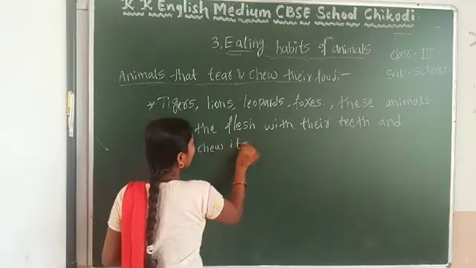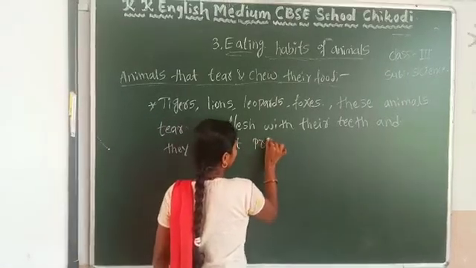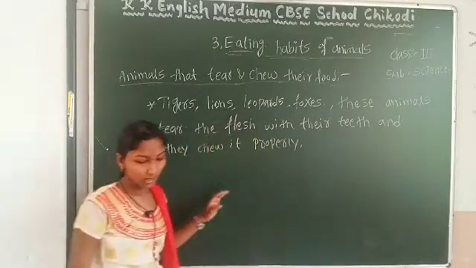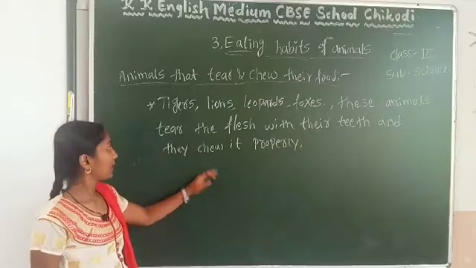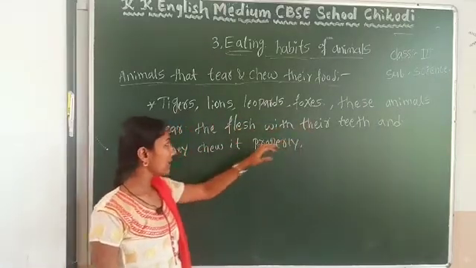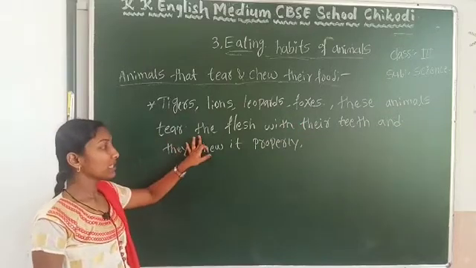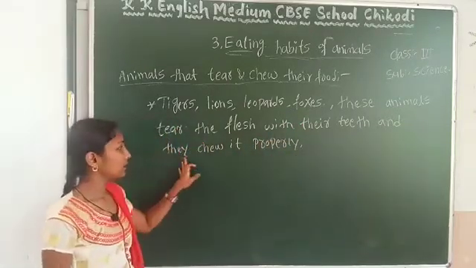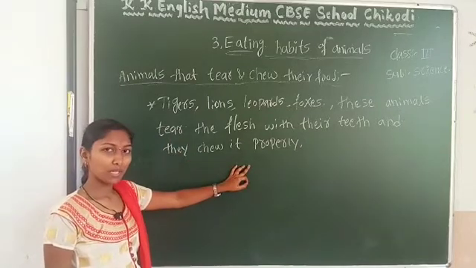They chew it properly. Tigers, lions, leopard, foxes. So these animals tear the flesh with their teeth and they chew it properly.